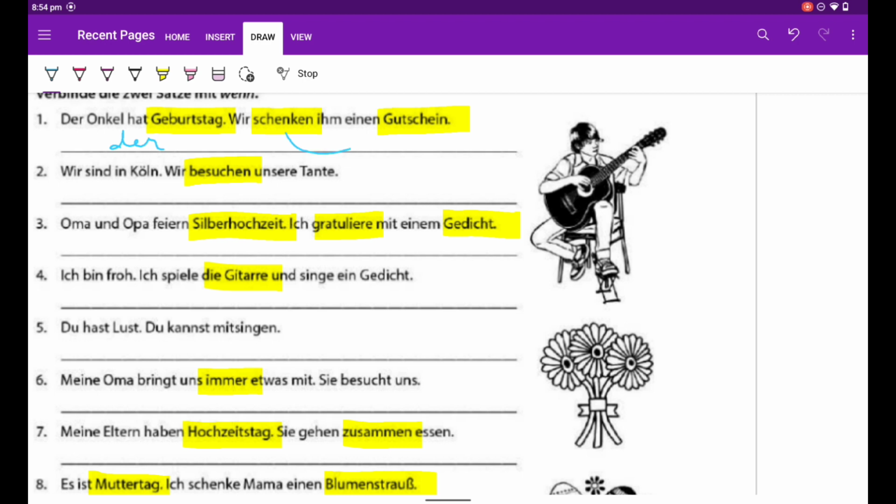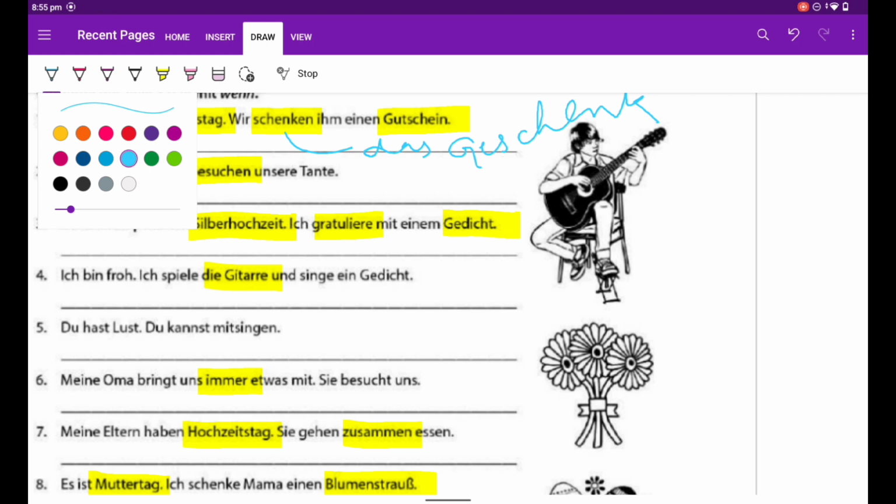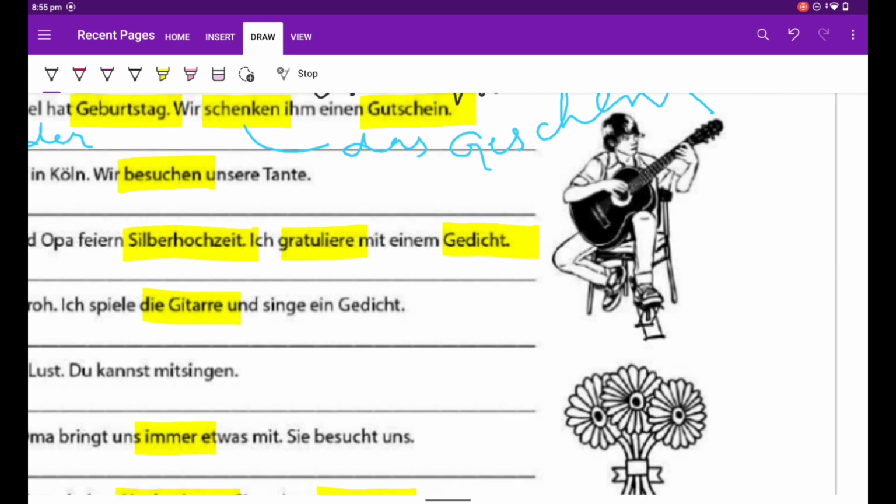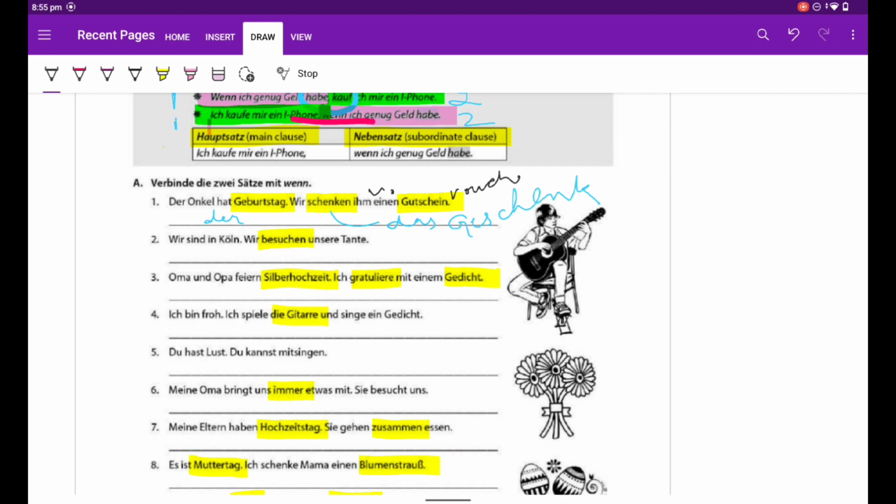We are not going to write an article, but we can always derive a noun from this verb, which is das Geschenk, that is a gift. Now Gutschein, der Gutschein. This means voucher. You understand what is voucher? I'm writing here. This is voucher.